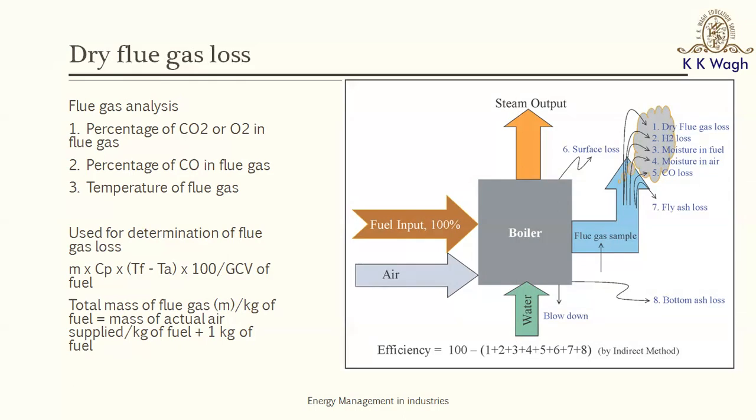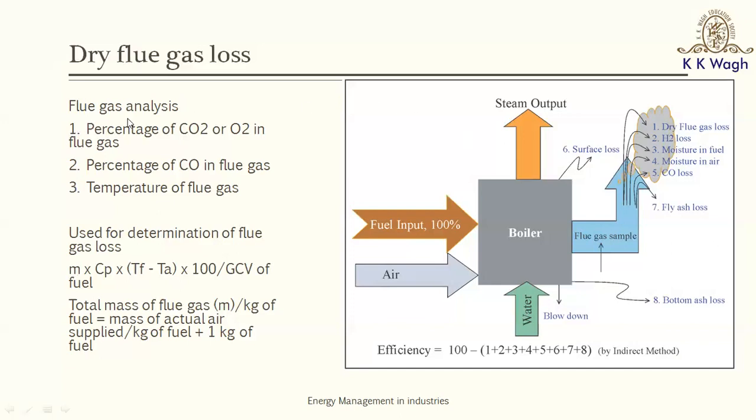And from that elemental composition, we can estimate the mass of the theoretical air which is being supplied. And once you get the mass of the theoretical air, we need to estimate how much is the excess air. Excess means how much extra air over the theoretical air is being supplied. That has to be done by using a flue gas analysis.